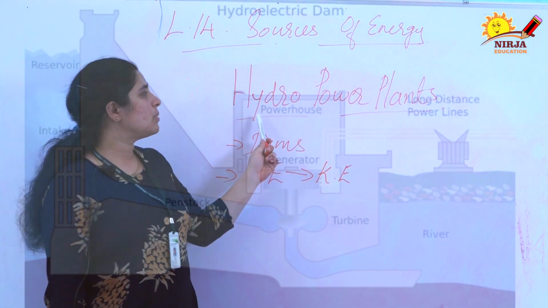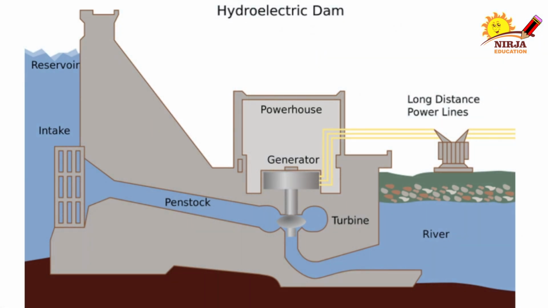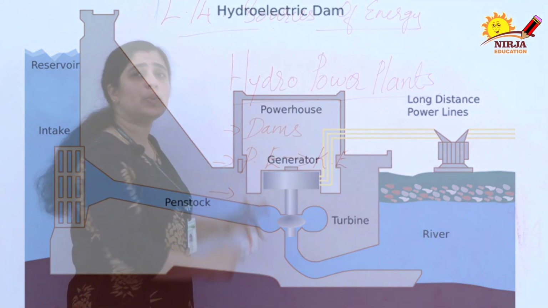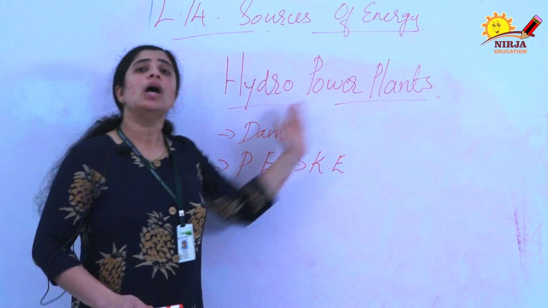Next, we are going to discuss hydro power plants. Hydro power plants means we are storing water in dams. Here you can see the dams. In dams we are storing the water. The stored water has potential energy. Already you have learned in 9th standard that stored water has potential energy. When you open the gates of these dams, what will happen? The water will come with full force. The potential energy of water will convert into kinetic energy.